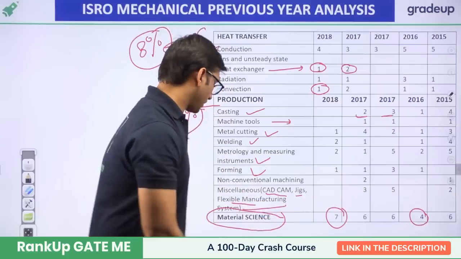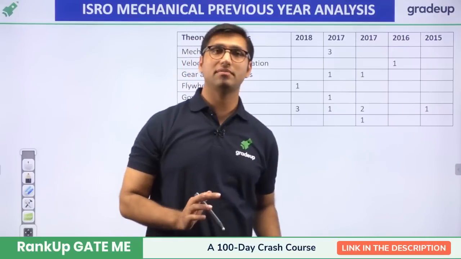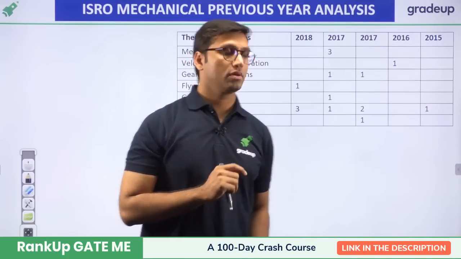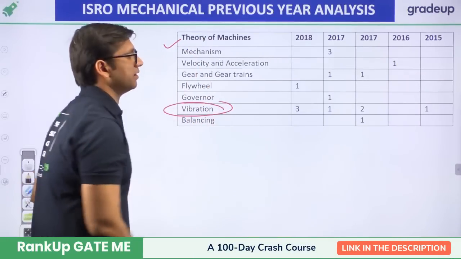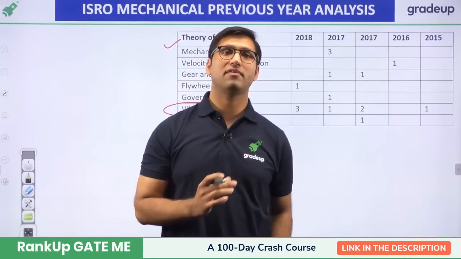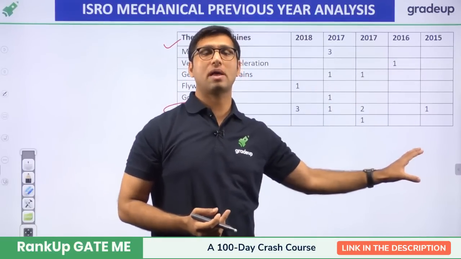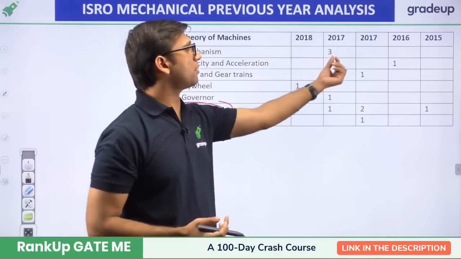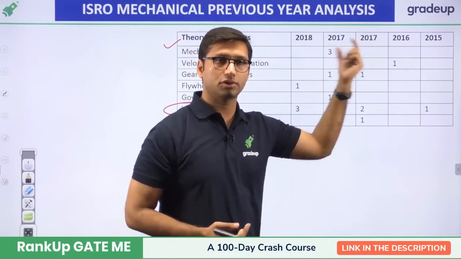Very, very important. Now, if we move on to the subject of theory of machines, you have seen that only 4% weightage is given to it. Major weightage is given to vibration, a very important topic. If you prepare for any exam, vibration is very important. From vibration at least 1 question is sure, and it can go to a maximum of 3 questions. Apart from that, there can be questions from mechanisms or acceleration and velocity analysis.